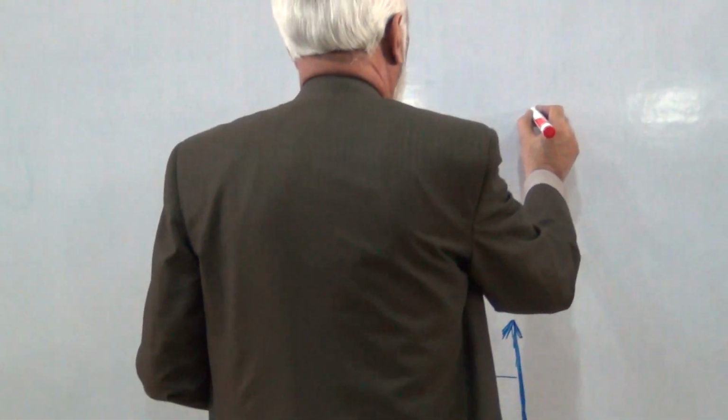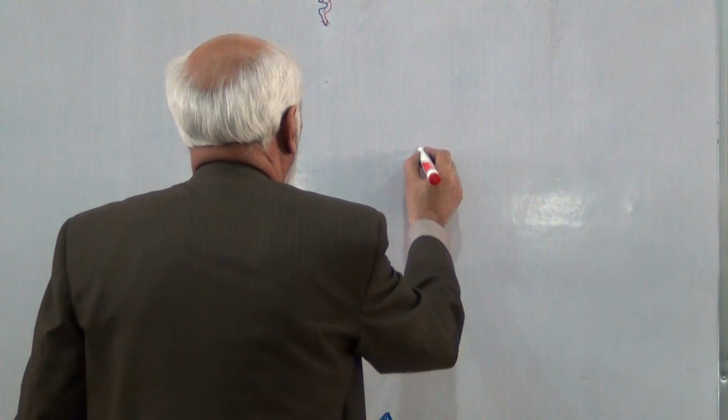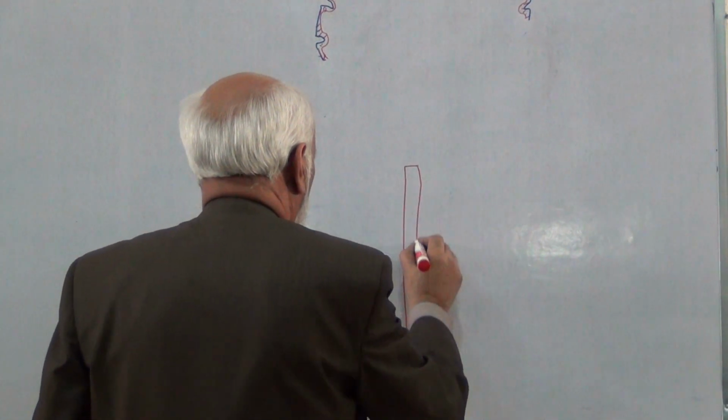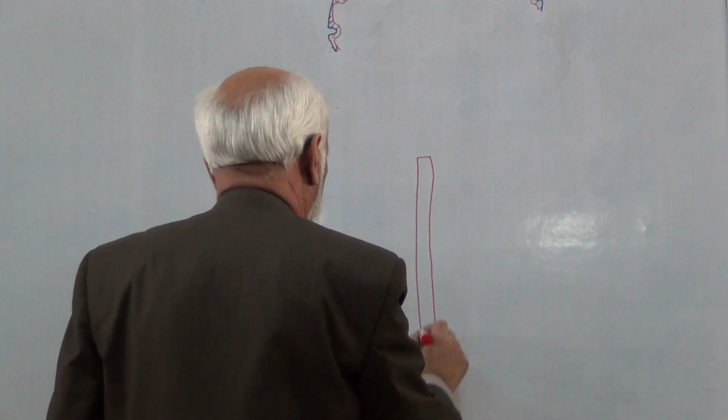Then these sensory inputs ascend through the reticular formation of the brainstem.